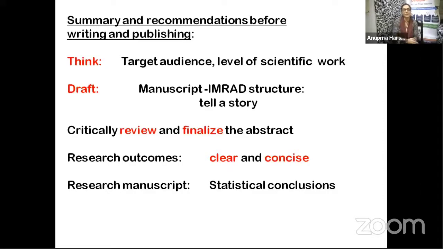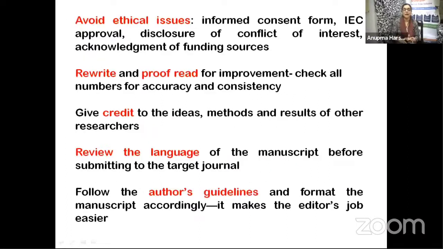Critically review and finalize the abstract. Yes, ensure that your research outcomes are clear and concise. Ensure that your research manuscript has statistical conclusions. That is a very important attribute. Avoid ethical issues. Yes, take informed consent from the IEC. You need to have a disclosure of conflict of interest. Acknowledgement of funding sources is very, very important when you are writing a paper.